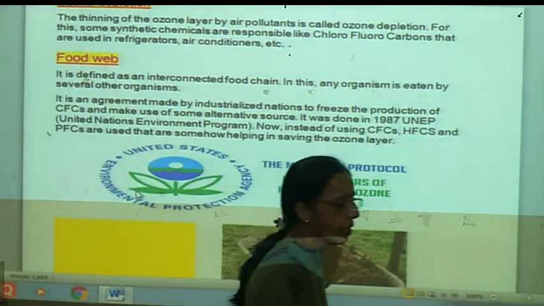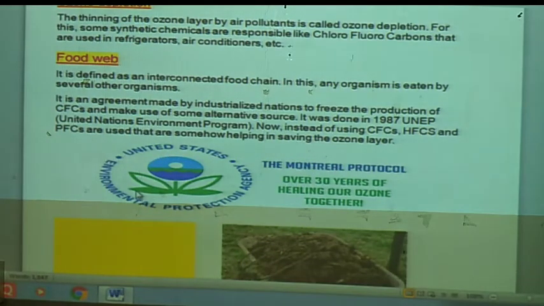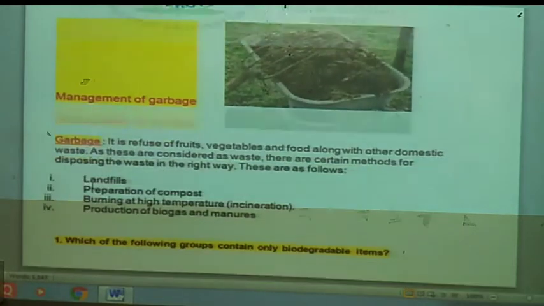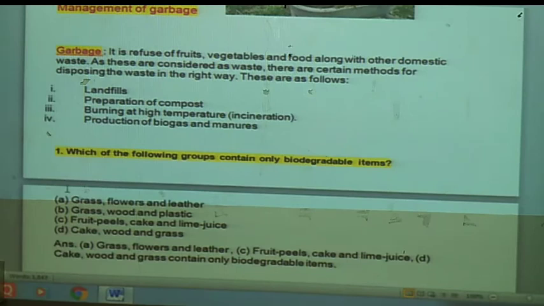Means in this way, ozone layer depletion is protected.